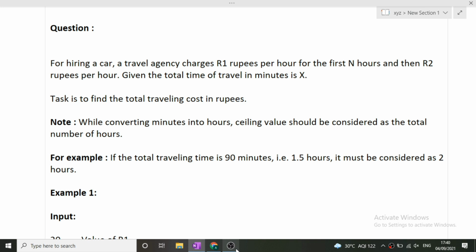Okay, so the question here is, for hiring a car, a travel agency charges R1 rupees per hour for the first n hours and then R2 rupees per hour for the remaining time. Given the total time of travel in minutes as X, your task is to find the total traveling cost in rupees. So what is the question? Like, you are traveling for 7 hours, and the cab driver will be charging X rupees for first 4 hours and X1 rupees for next 3 hours, so total 7 hours. Given this information, we have to find the total traveling cost in rupees. So I hope you have understood the question. If you have not understood the question, let's just see the example first.